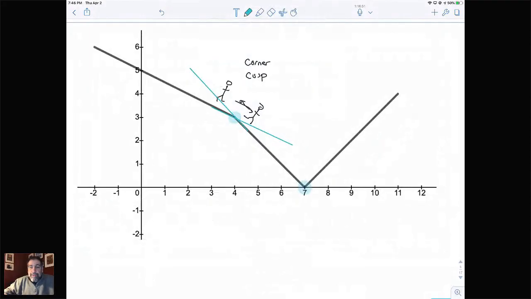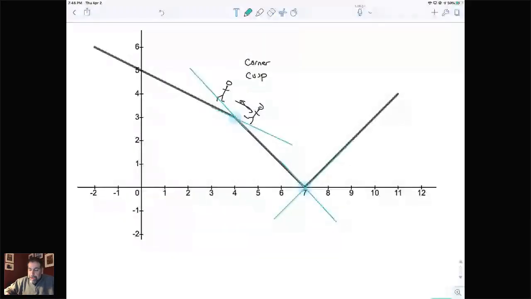So where's the other place on this graph where we're going to have a point that's not differentiable? I think you're all going to see it. The other place where this graph is not going to be differentiable is exactly at x equals 7. Same reason. Coming from the left, our slope is going to go in this direction. Coming from the right, our slope is going to go in that direction. And that makes for a point that is not differentiable.